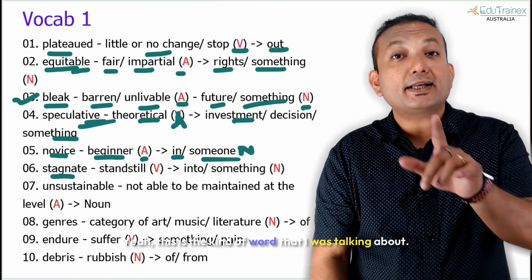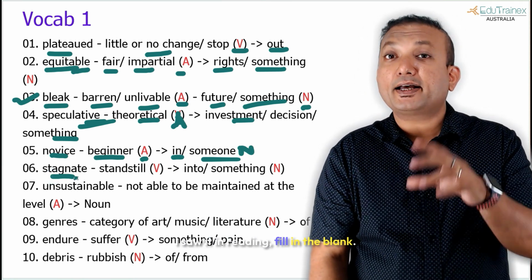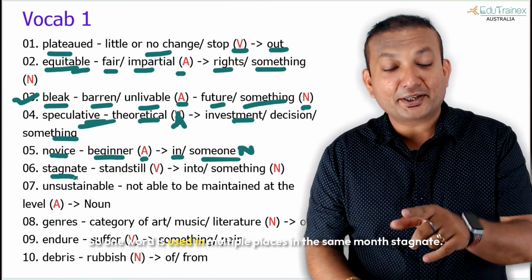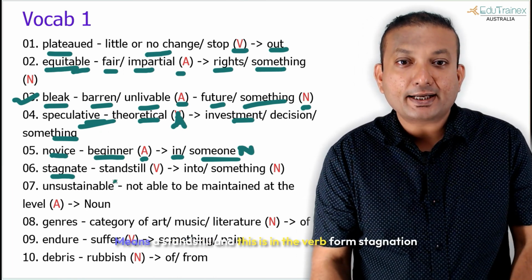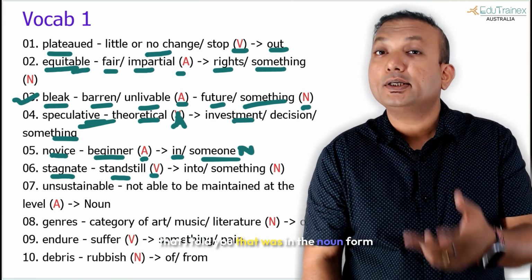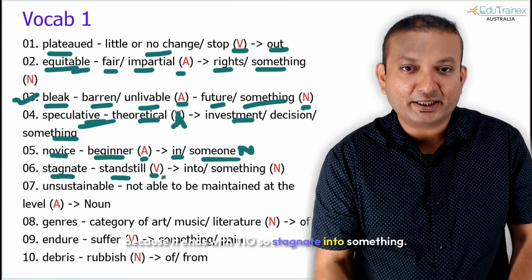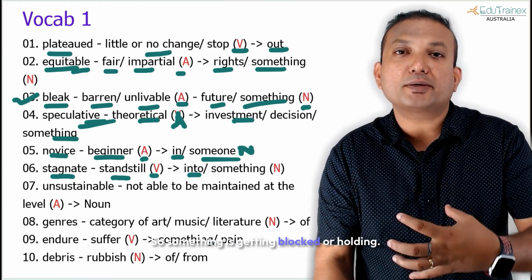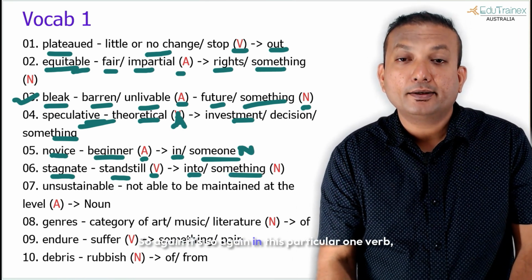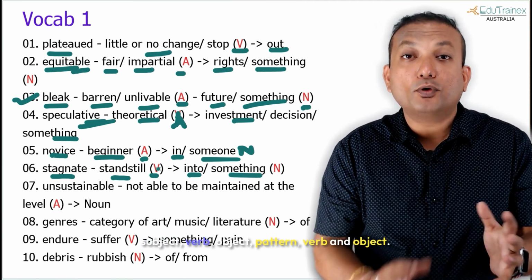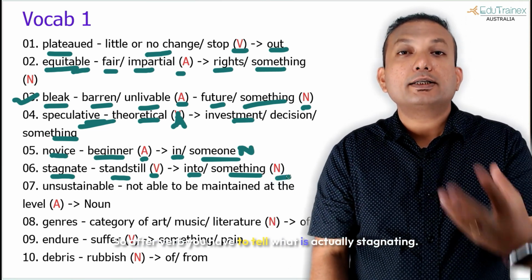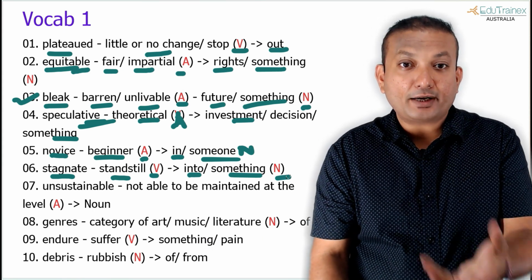The sixth one, stagnate. Yeah, this is the kind of word that I was talking about. Stagnate, I saw it in reading fill in the blank. Stagnation, I saw it in reading, writing fill in the blank. So one word is used in multiple places in the same month. Stagnate means a standstill, and this is in the verb form. Stagnation that I told you was in the noun form because it ends with TION. So stagnate into something. So something is getting blocked or holding. So again, in this particular one, the pattern is subject, verb, object. After the verb, you have to tell what is actually stagnating. So you have to use a noun.